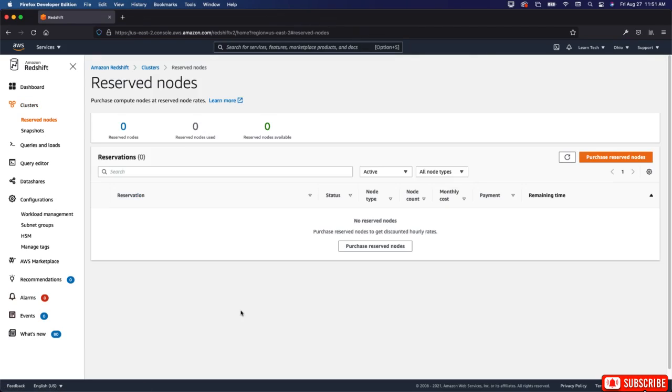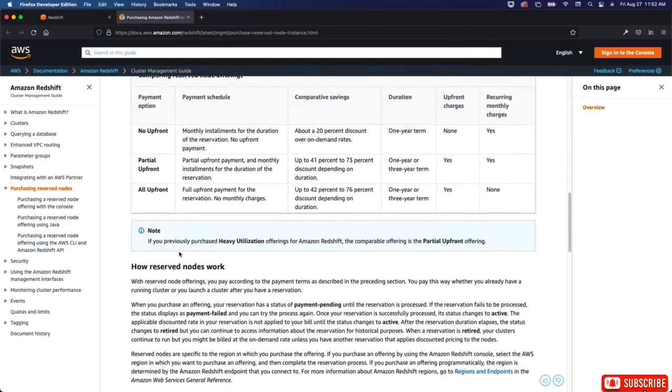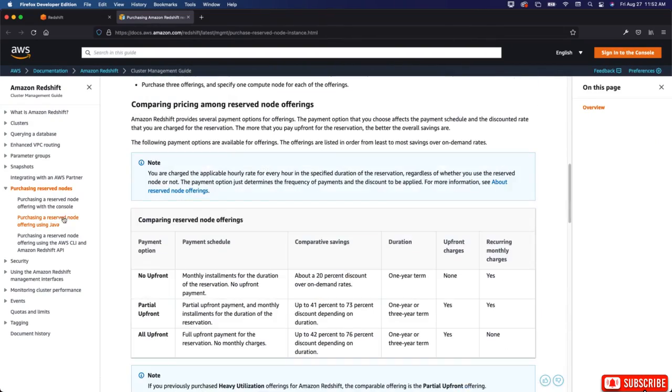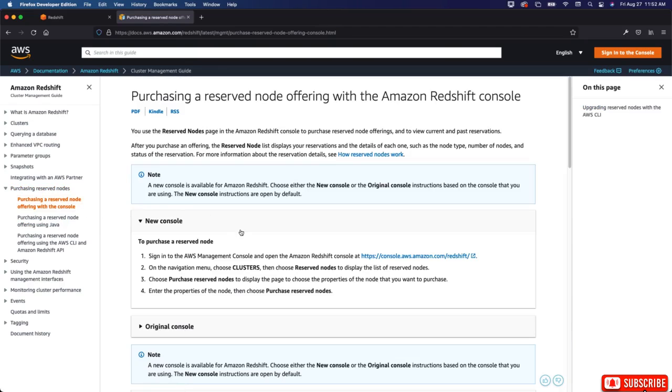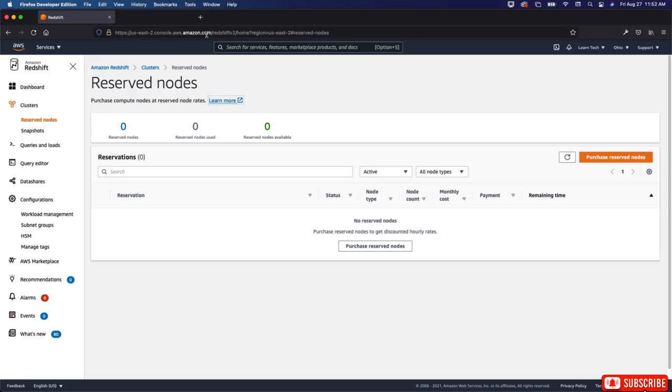All right, welcome back. So we can talk about reserved nodes, purchase compute nodes at reserved node rates. Okay, so we can learn more here. Let's right click and open in a new tab, and let's go to purchasing Amazon Redshift reserved nodes. Okay, so you can see what the different options are here. There's no pricing here, anyway. Okay, so let's go back.